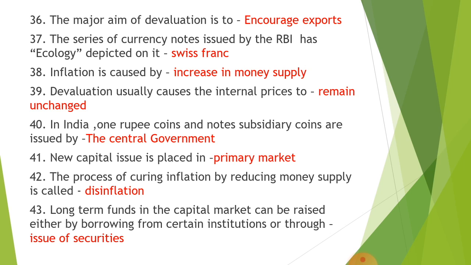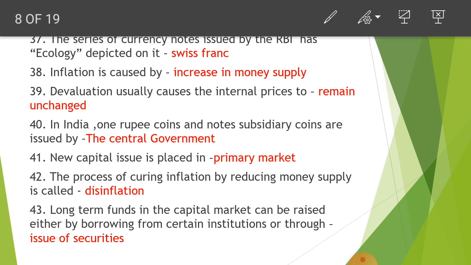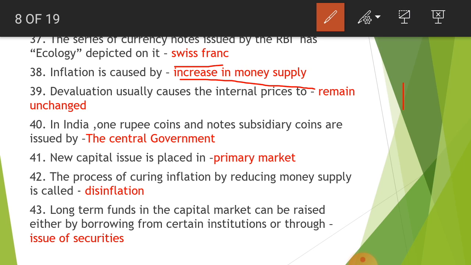Next, the major aim of devaluation is to encourage exports. Next, the series of currency notes issued by the RBI has ecology depicted on it, that is Swiss franc. Next, inflation is caused by increase in money supply. If money supply increases, automatically there will be inflation.